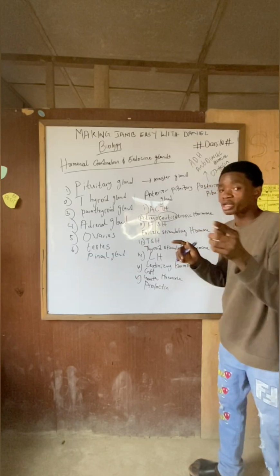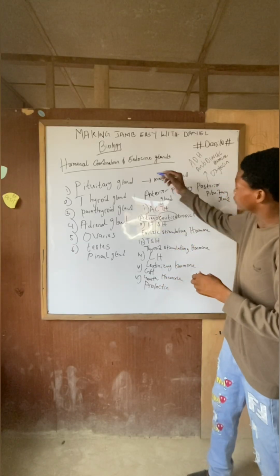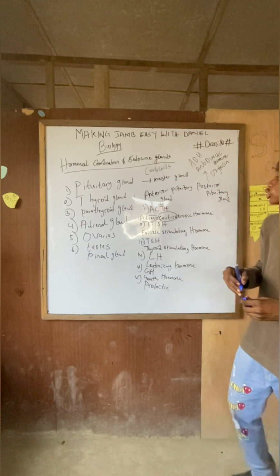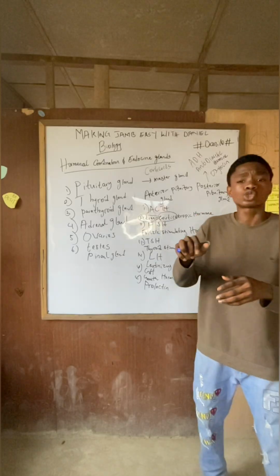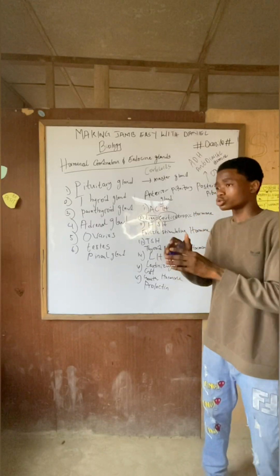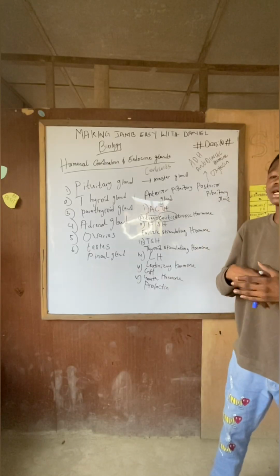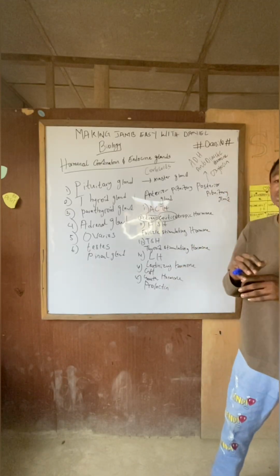This cortico is making us go back to a word which you call corticoids. Corticoids, yes. And these corticoids are hormones, but they're not just any hormones. They are adrenal cortex hormones, because the adrenal gland has hormones. They call them the adrenal hormones, and the adrenal hormones are grouped into two.